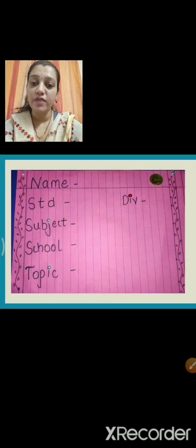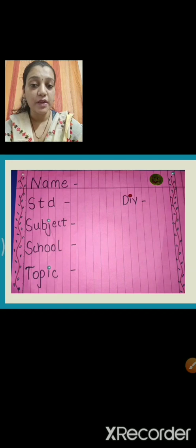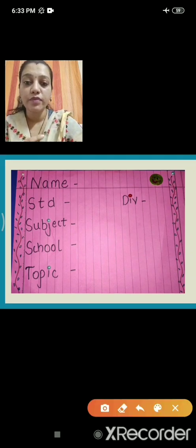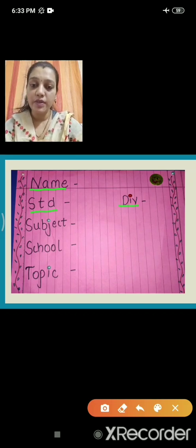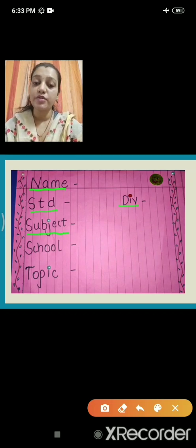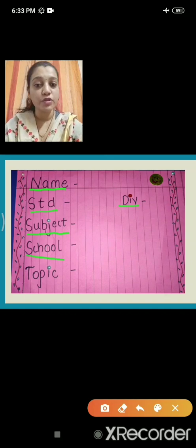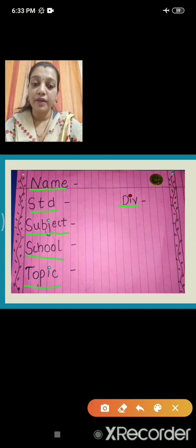Now this is my first page. In your first page, you will first write your name, you will write your standard, division, you will write the subject. This subject is English. School, you will write the name of your school. Topic, the topic is naming words. As I told you earlier, the topic is naming words.